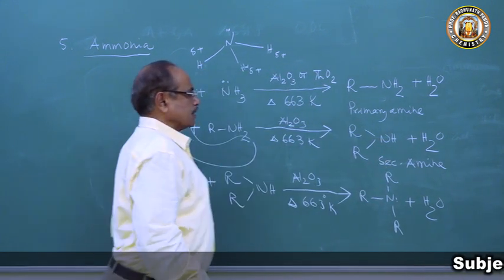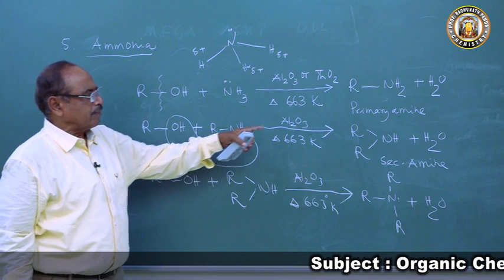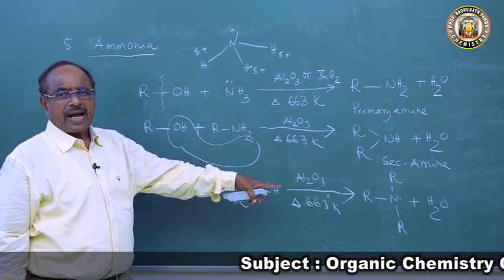So this is the way the reaction takes place. It forms primary amine, secondary amine and tertiary amine.